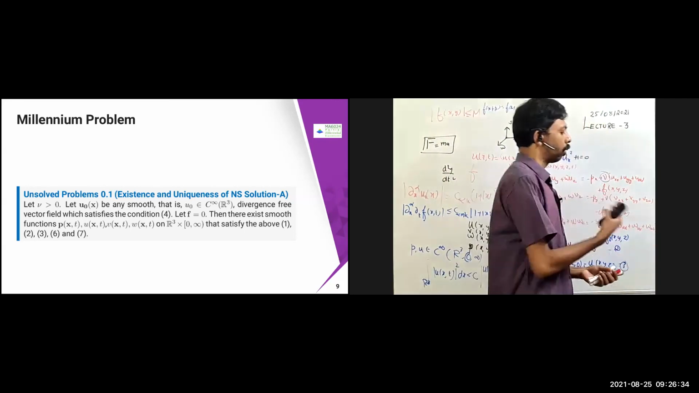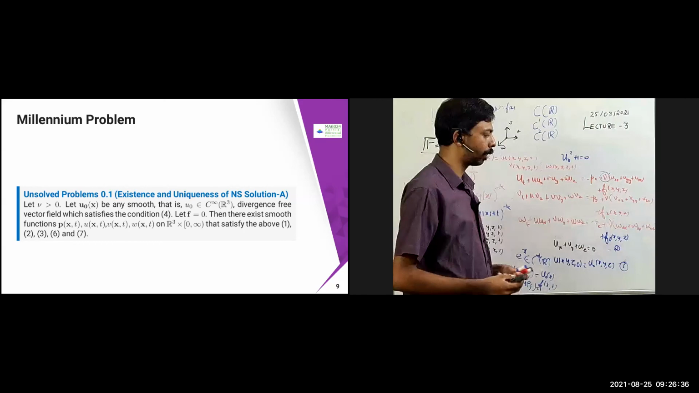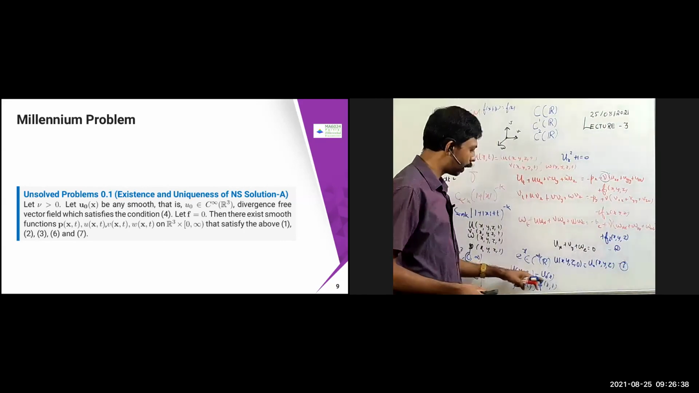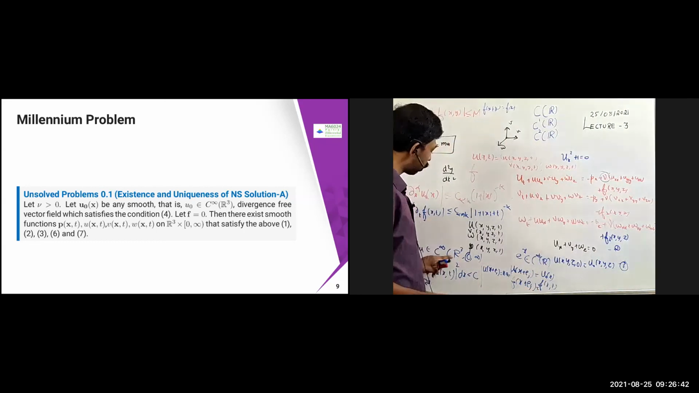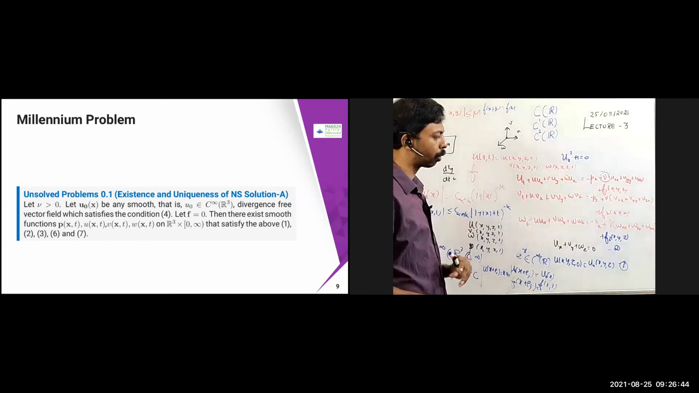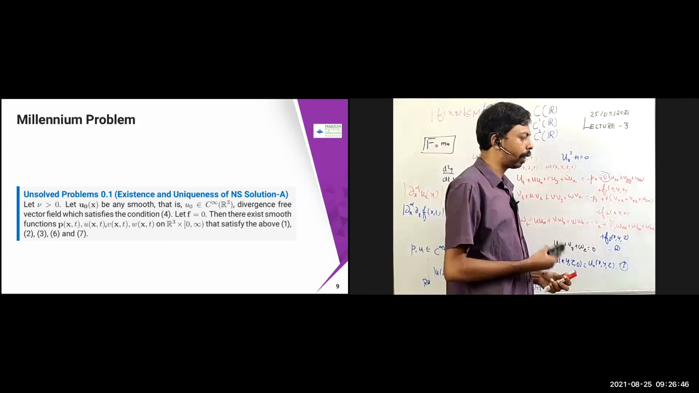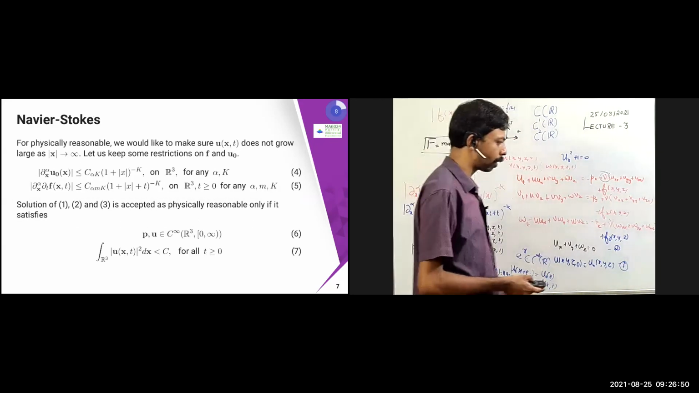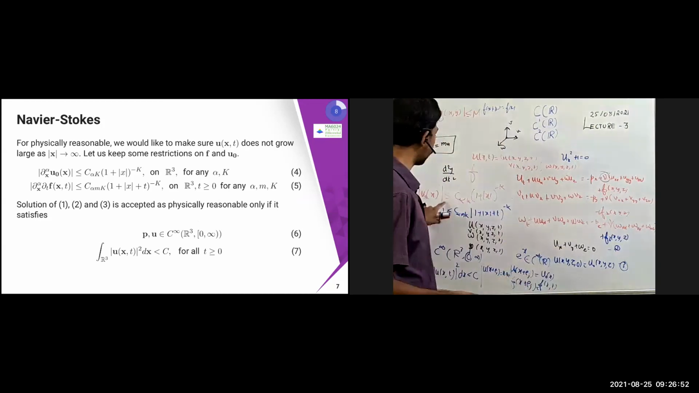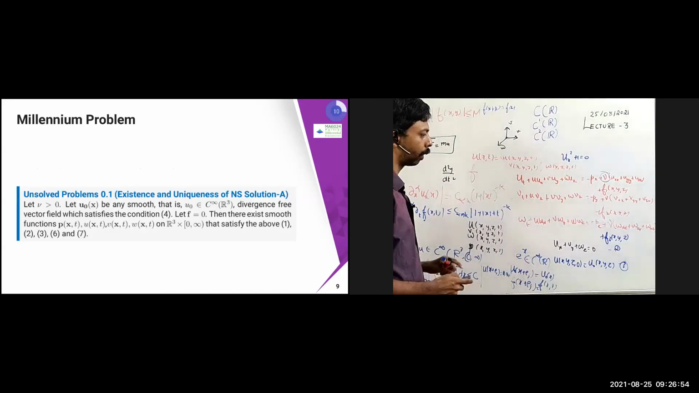So suppose we assume this nu is greater than 0, and it is given that u naught of x is smooth. Smooth means u naught belongs to C infinity of R cube. It's also given as a divergence free vector field which satisfies condition 4. Condition 4 is this one. This is satisfied.